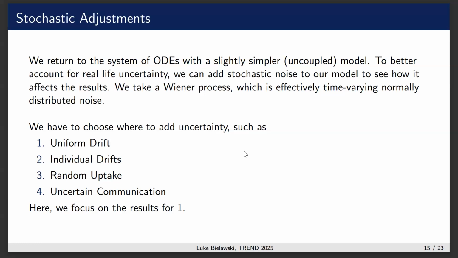Our model supposes that every bacteria is able to perfectly know the position of all other bacteria. That seems a little bit silly. Here, for the sake of the presentation, I'll show the results for the first case, which is a uniform drift or uniform force on all of the bacteria, because that has the simplest result.